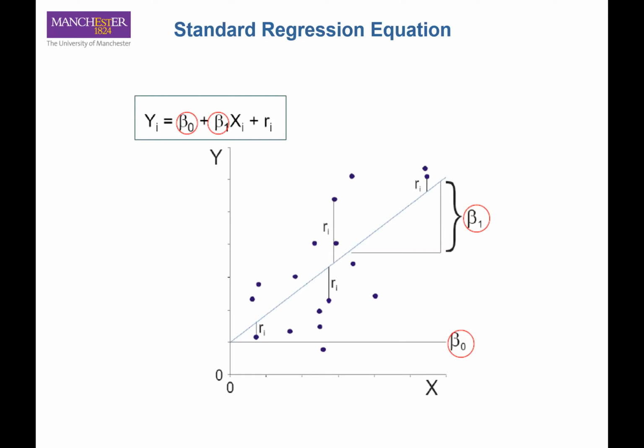From this figure, you can see that for the standard regression equation, beta 0 is the intercept level and beta 1 is the slope, the slope of x1, the independent variable, plus the error term. And so here is the figure for the standard regression equation.